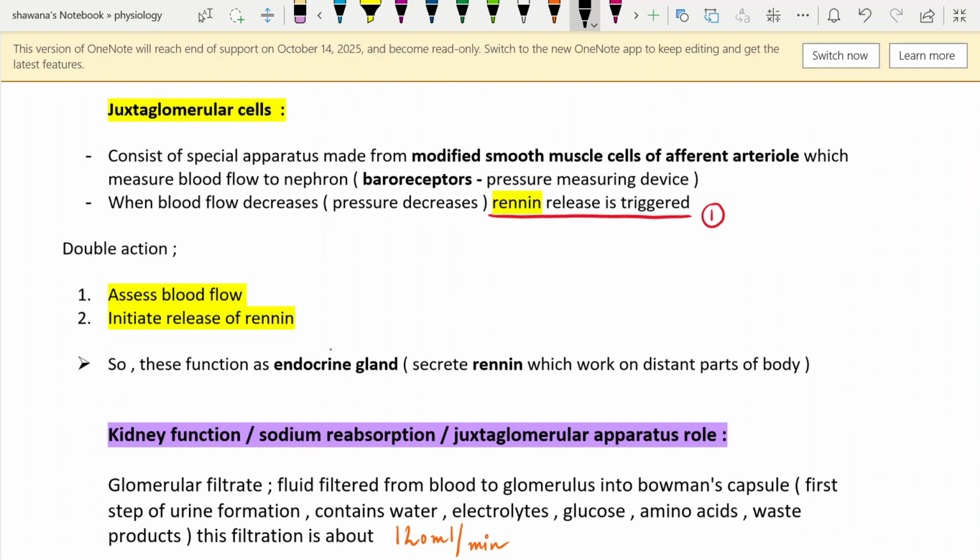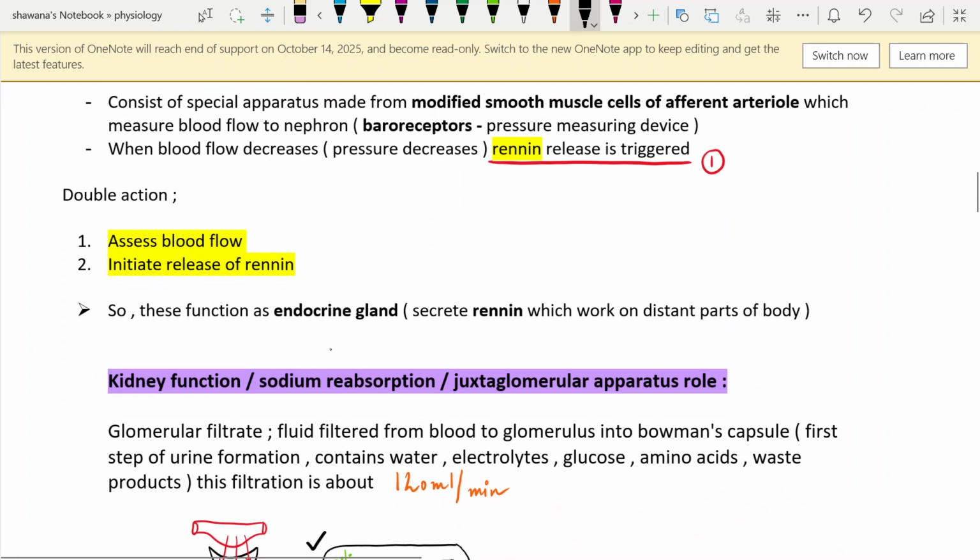And in other contexts, we can say that these cells work as endocrine glands. What is the definition of an endocrine gland? Endocrine glands are those glands that secrete hormones, and those hormones work on distant parts of the body and travel via the bloodstream. So in this regard, these cells are functioning as endocrine glands as well.